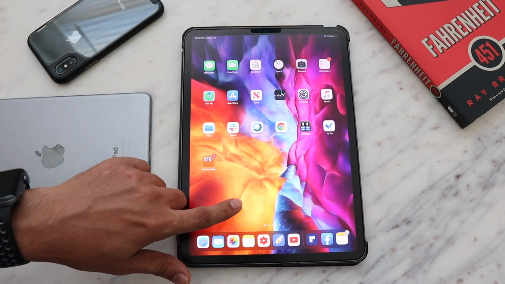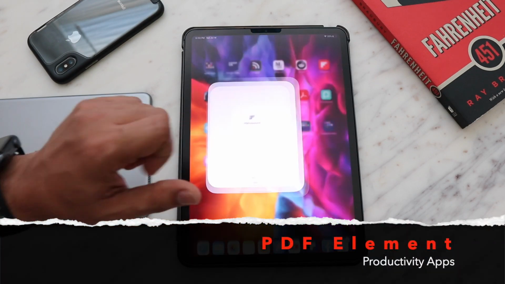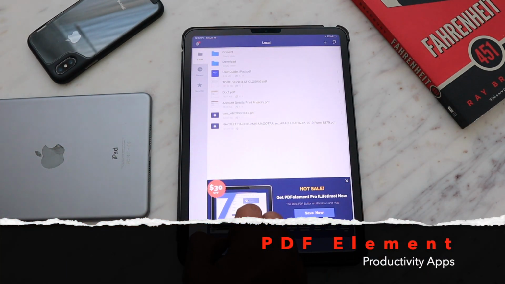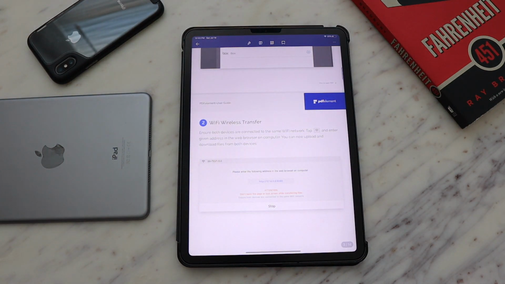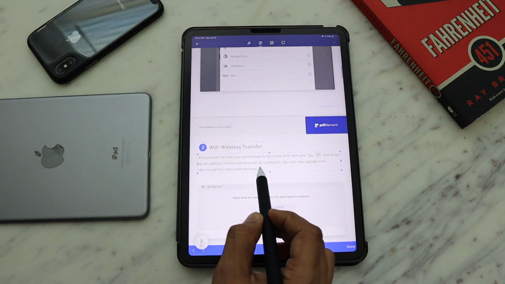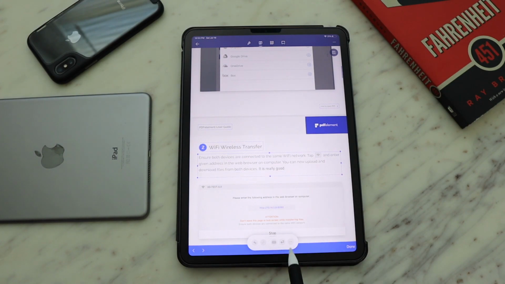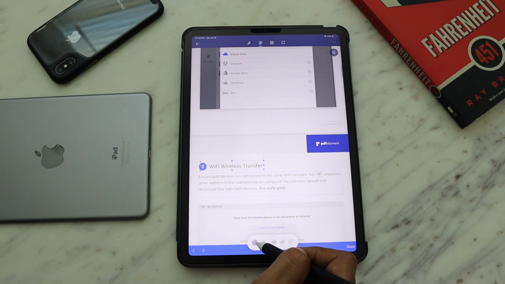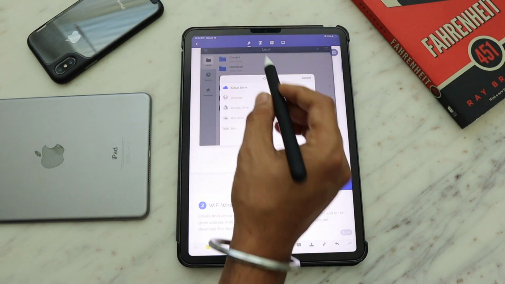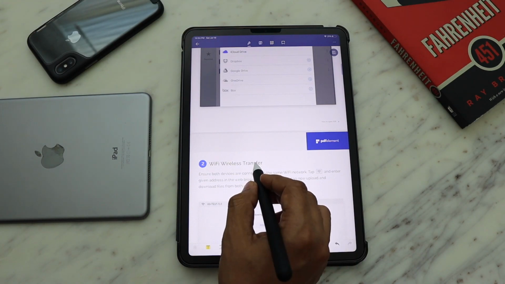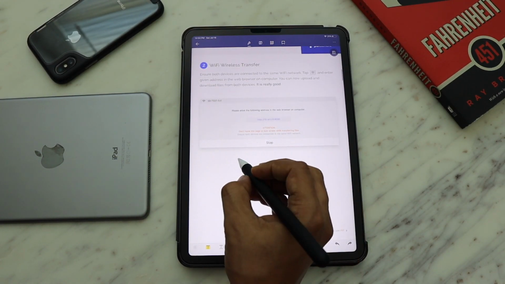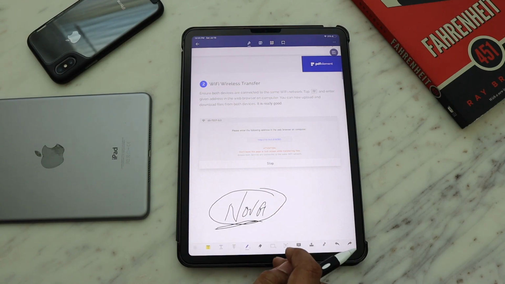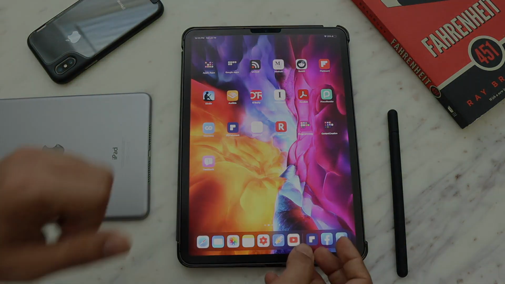In the productivity apps category, one of the best apps that I use all the time is PDF Expert. It lets me edit PDFs on the go. Most of the time I use it to sign documents that I have to on the go rather than printing them, signing them physically and then scanning them. It cuts those 3 steps. You can edit your PDF, sign your PDFs inside the document and then just send it back. As you can see, just by a click of a button on the top, it lets me edit the text in this PDF. So I can add some text or delete some text as needed.